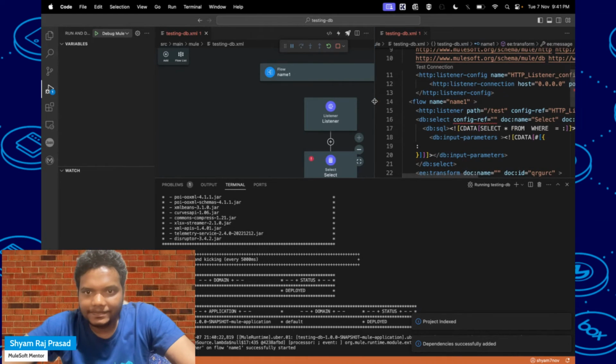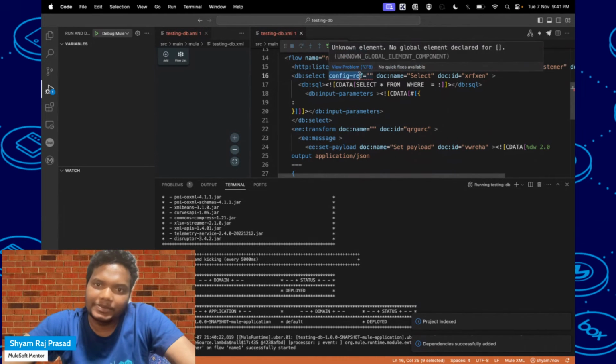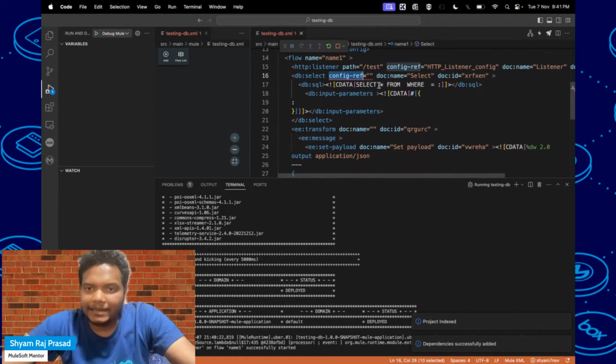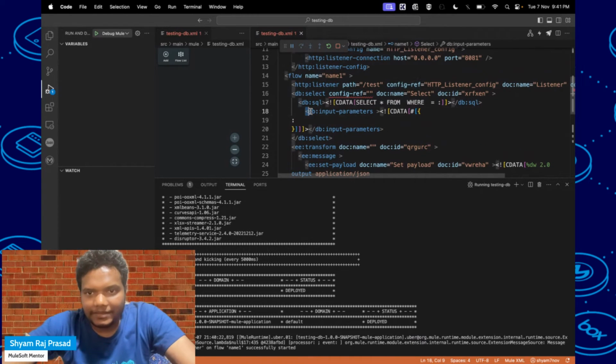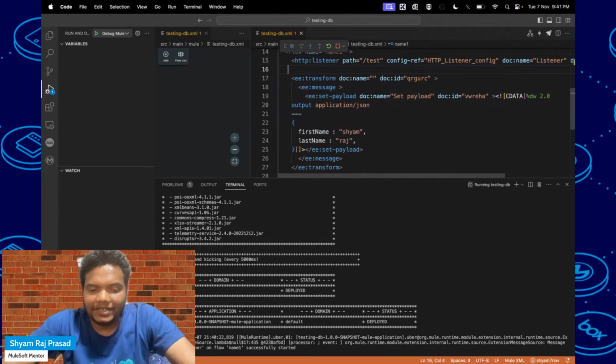Okay, so here you can see it is asking for db select. Still you can see we have to specify the config ref, and they have written table also, like select a stamp from where and this thing. Okay, we will see. And then we have something called input parameter also. And yeah, this is the complete picture. Otherwise you can do it from here also.